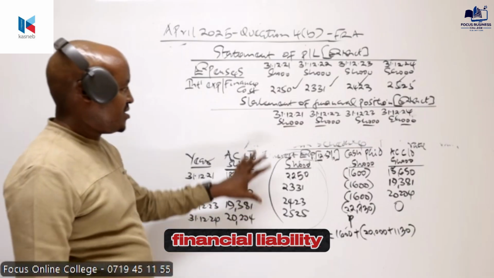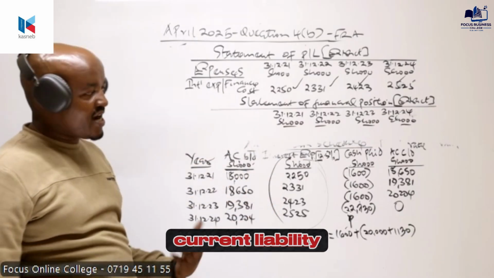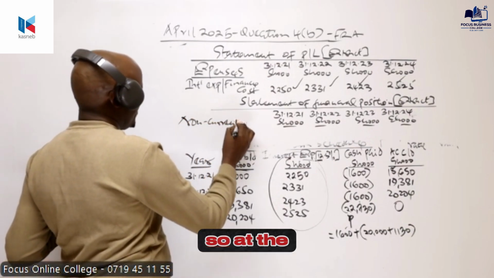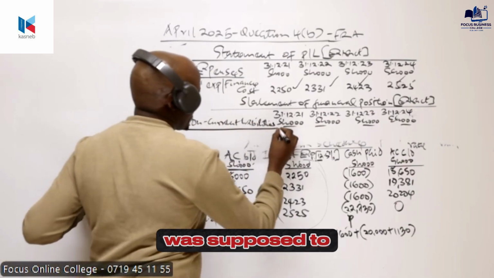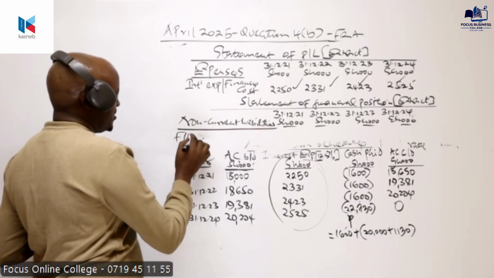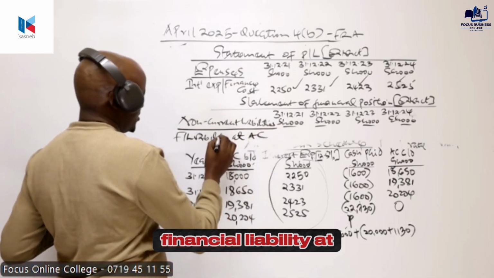Now, this financial liability at amortized cost to the company is a non-current liability. So under the non-current liabilities, our company here was supposed to recognize the financial liability at amortized cost.